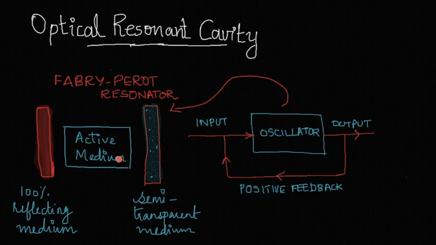So you see that the role of the resonant cavity is very important here, because if it is not there, we would not achieve amplification of light.